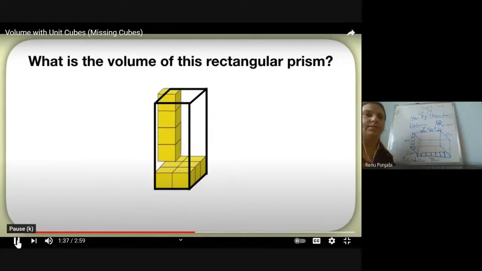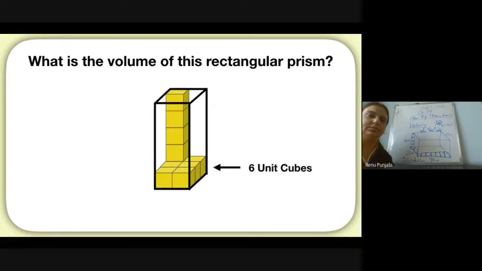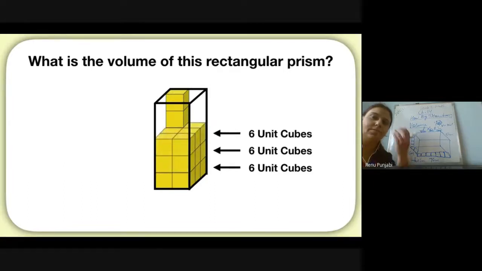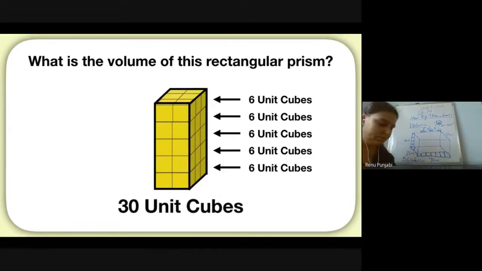When we move the tall stack, how many cubes are in the bottom layer? You can see there are 6 cubes in the bottom layer. Now go ahead and figure this out on your own. What is the volume of this whole rectangular prism? Well, a second layer would be another 6 cubes, a third layer is another 6, a fourth is another 6, and a fifth layer is another 6. If you add this all up, you find the total volume of this shape is 30 unit cubes.